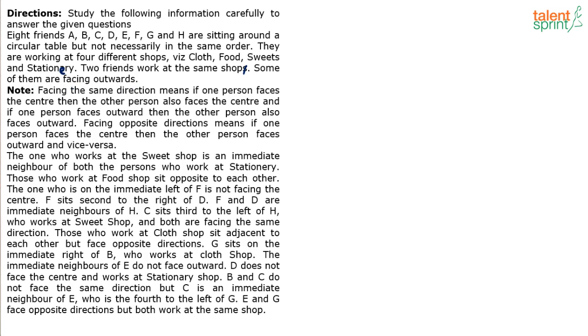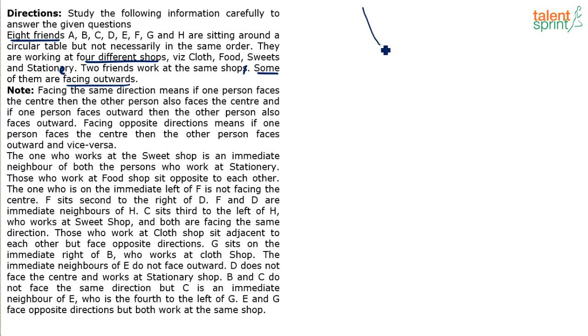So basically, if you understand the crux of the question, there are 8 friends A to H. There are 4 different shops: cloth, food, sweets and stationery. Very clearly it is given 2 friends work in each shop. So 2 times 4, 8 balanced, right? And some of them are facing outwards. Now this is important. You should understand the meaning here, right? When a person is facing inwards, facing the center of the circle, his left is towards clockwise, right is anti-clockwise. But when a person is facing outwards, left and right will become opposite. Left will be anti-clockwise and right will be clockwise. So you have to keep that in mind when you are trying it out.